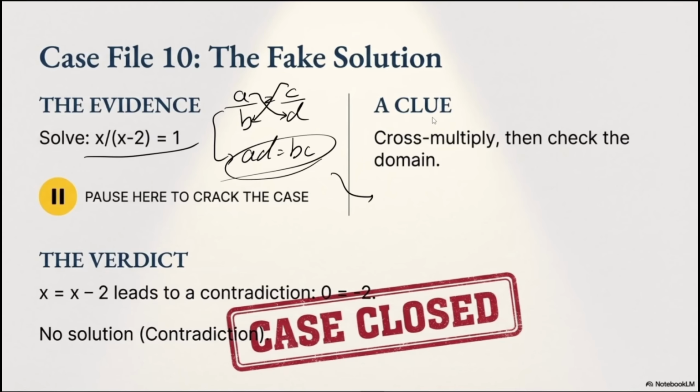We are going to do that over here. X divided by x minus 2 is equal to 1 over 1, right? I can rewrite any number over 1 itself. So at this point, my x is equal to x minus 2. Then, if I move x over here, I have x minus x, which is 0, equals negative 2.